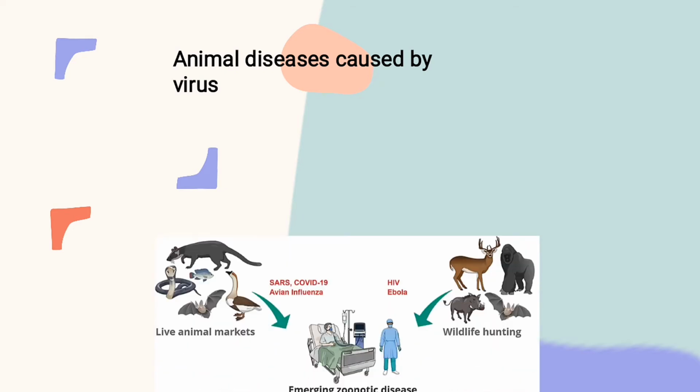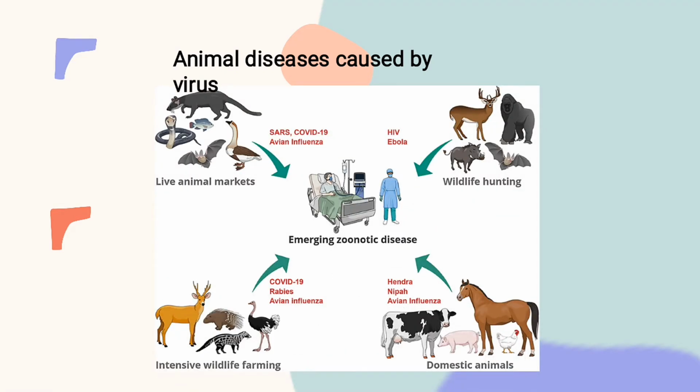To animals, both human beings and domestic and wildlife. First of all, we talk about measles, smallpox, AIDS, and flu. These are diseases caused by viruses. And what about the diseases caused by bacteria to animals?